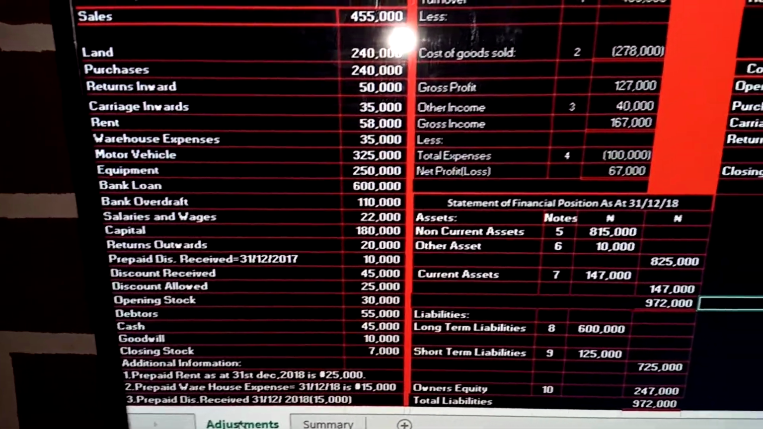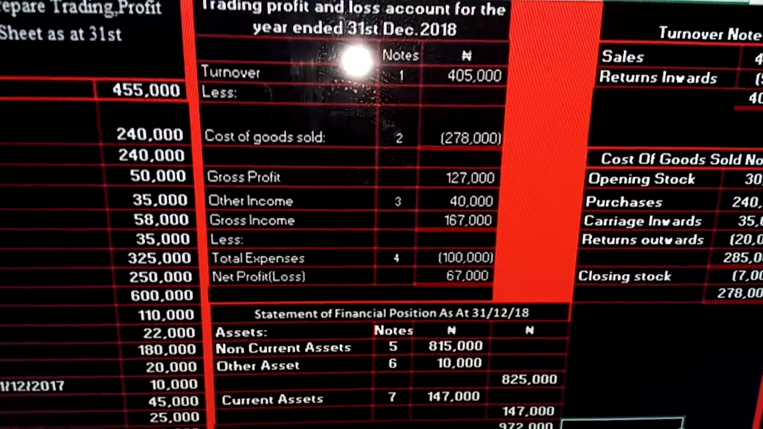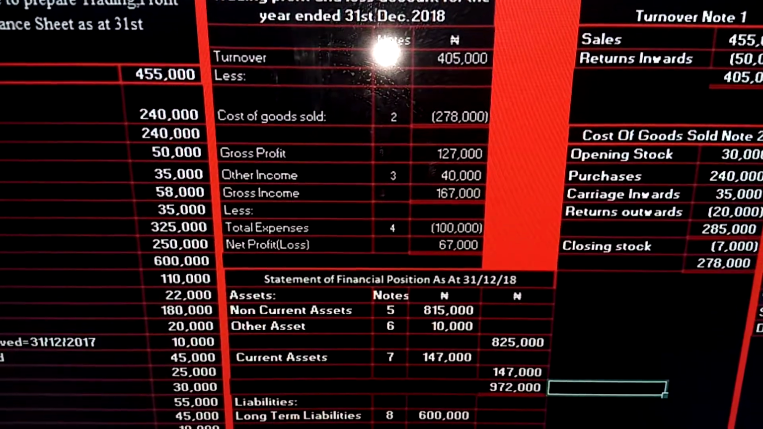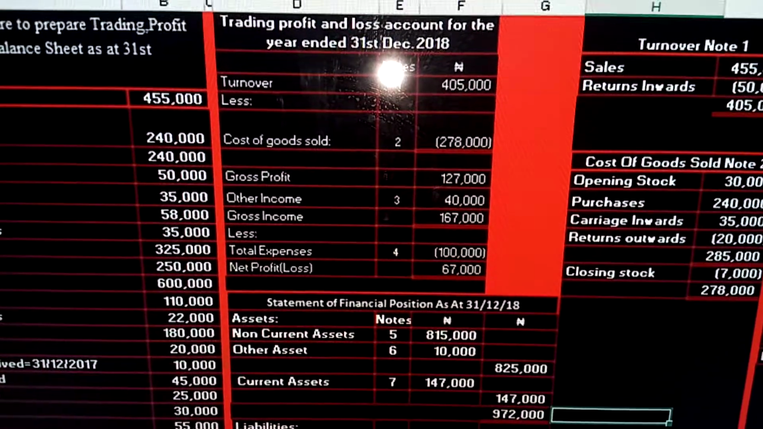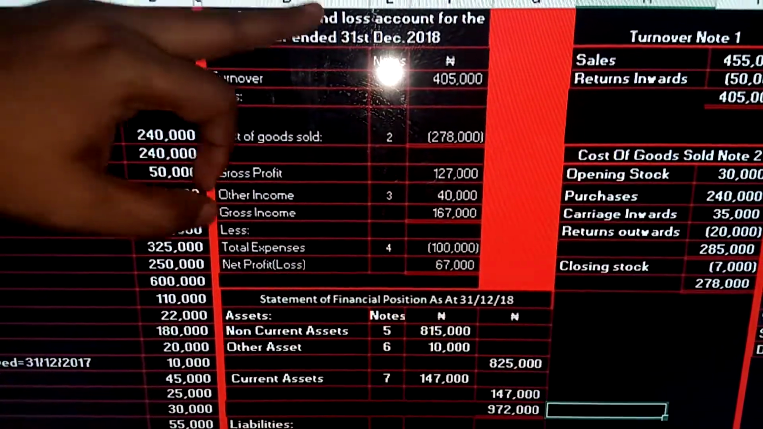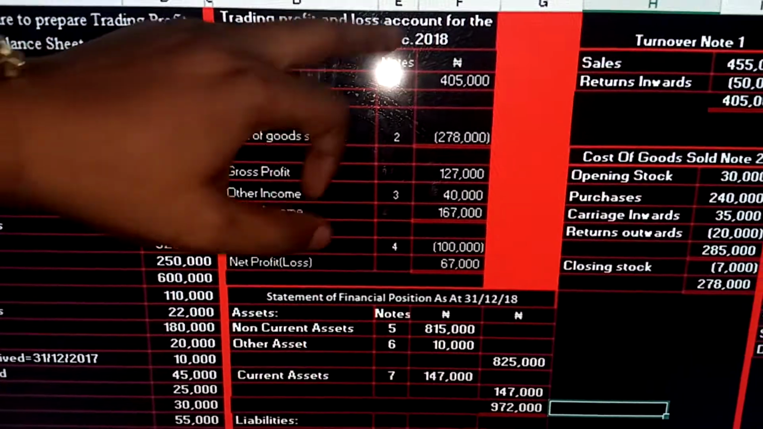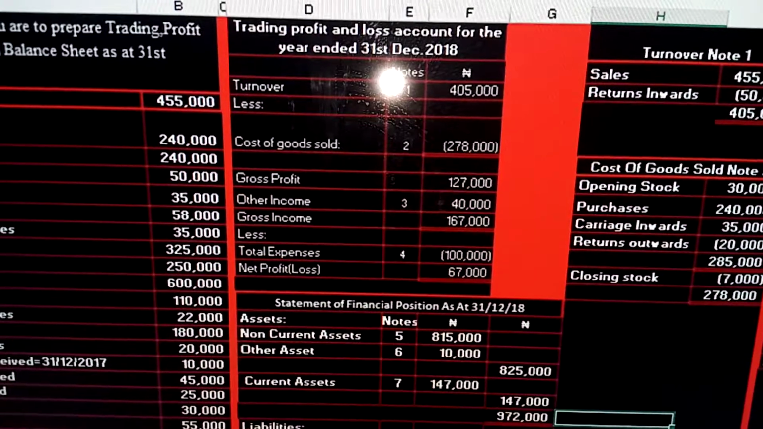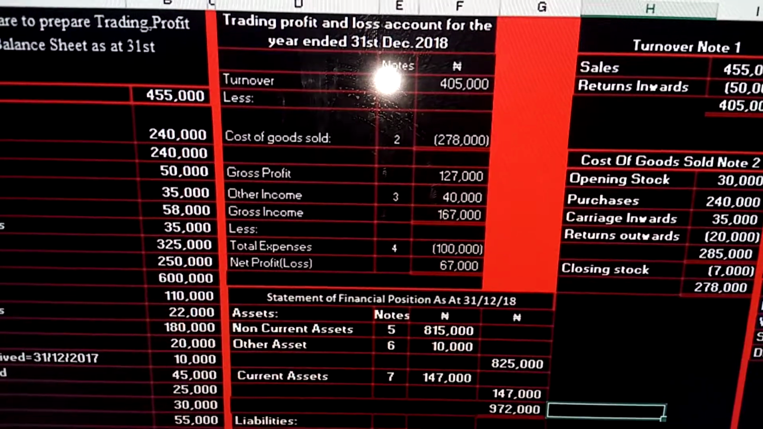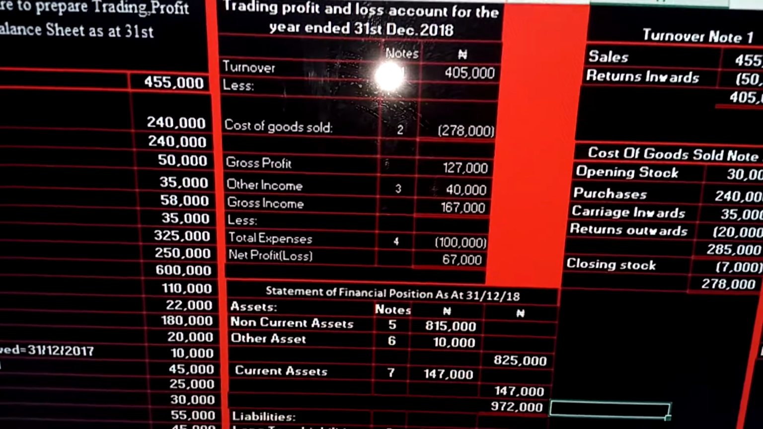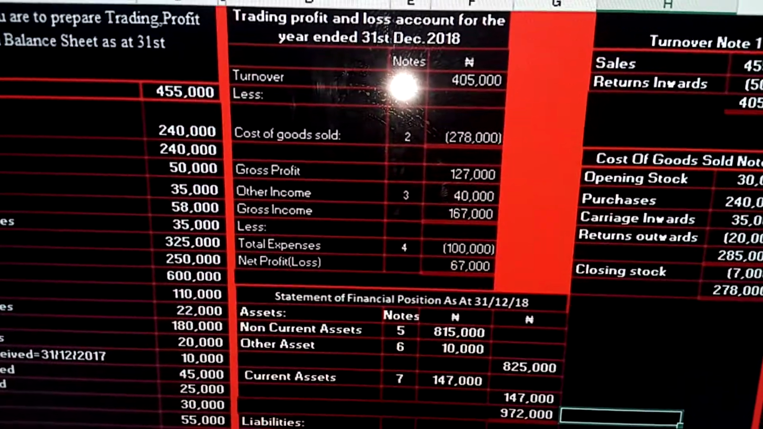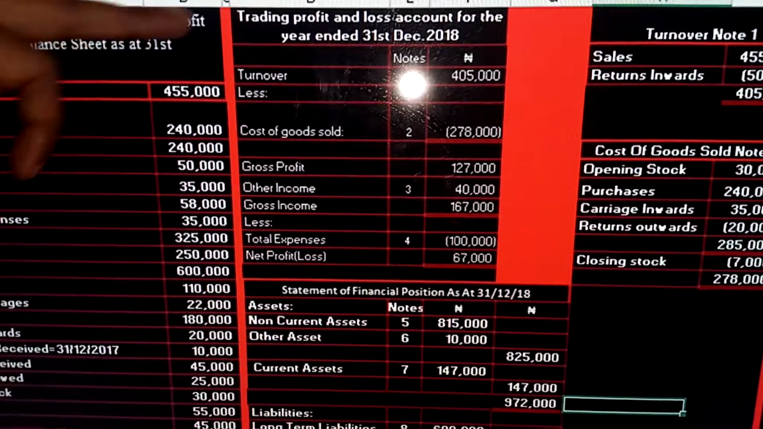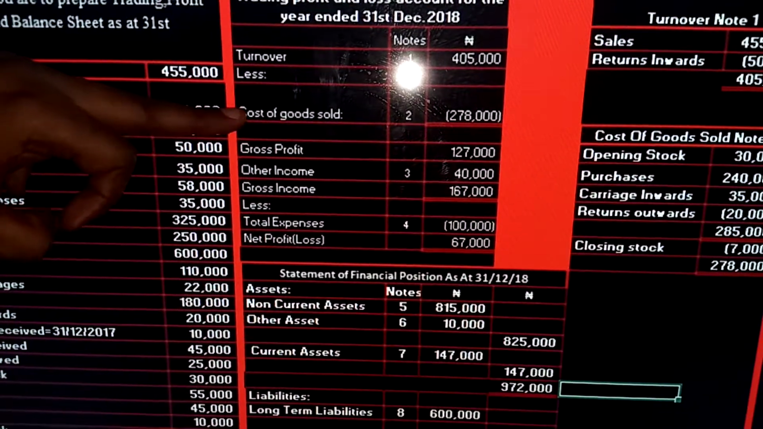So let's go. We already know how to prepare our trading profit and loss account. We've done that in the previous class, so we're going to be doing it again. Okay, so now this is what our trading profit and loss account for the year ended 31st December 2018. I already told you your trading profit and loss account is a function of your what? Your turnover, your cost of goods sold, your other income, and your total expense. Okay, so the first one is your trading account, which will help us to get our gross profit, and we have turnover less cost of goods sold.